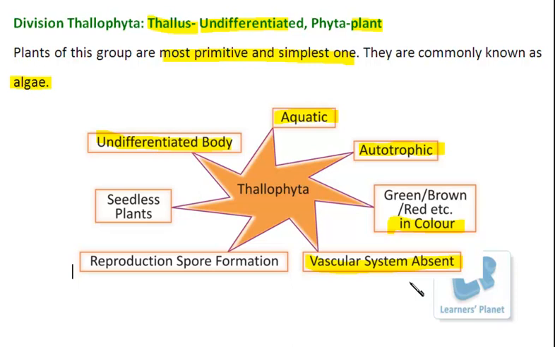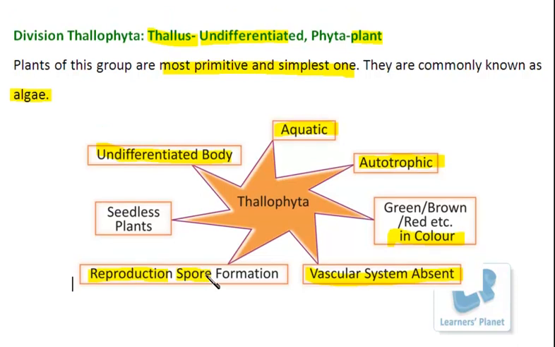Next important feature is what? The property related to reproduction. In this case, reproduction takes place through spores. It occurs by spore formation. And for your information, thallophytes have unicellular spores. As the body is undifferentiated, even the reproductive organs are not present. But here the sexual bodies are present in the form of a single cell.